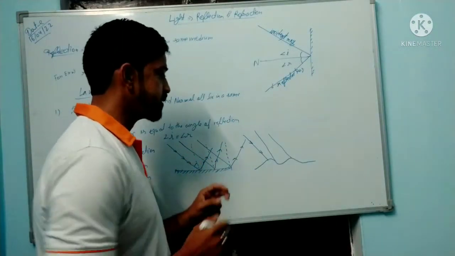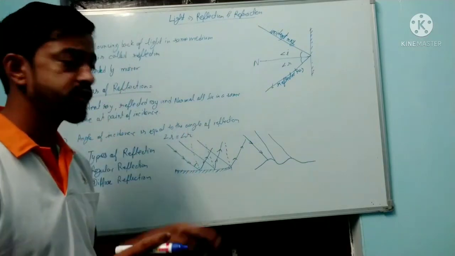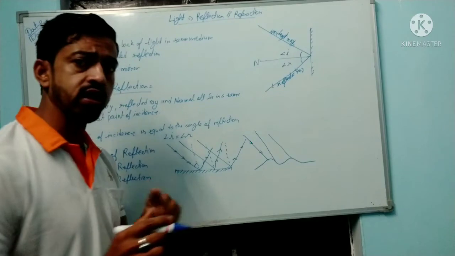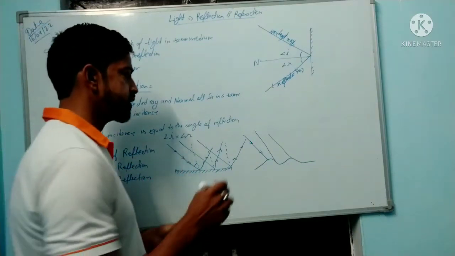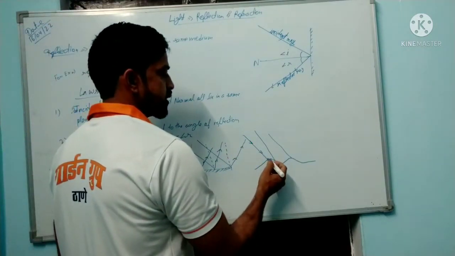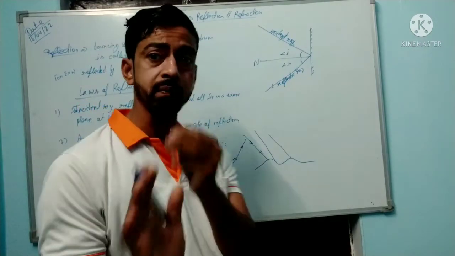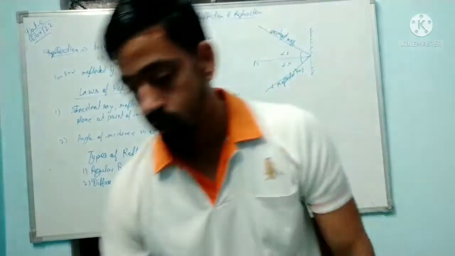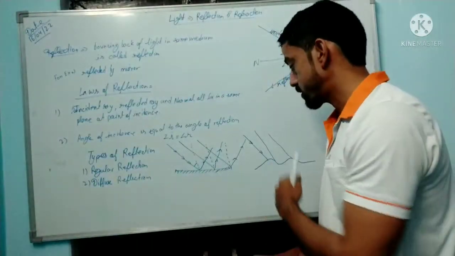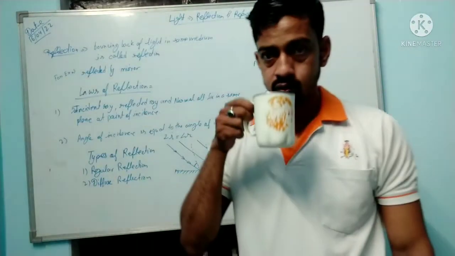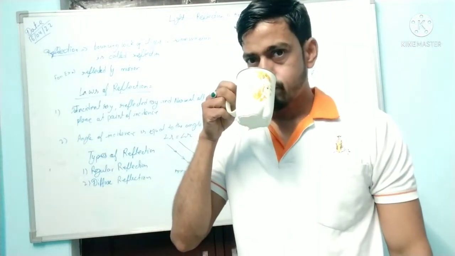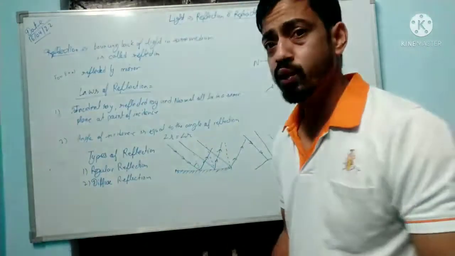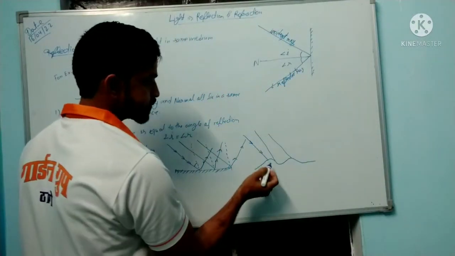So what will happen? For the angle formation according to the surface, the first thing is that you have to draw the normal here. The normal would be perpendicular to the surface, so you can draw the perpendicular.